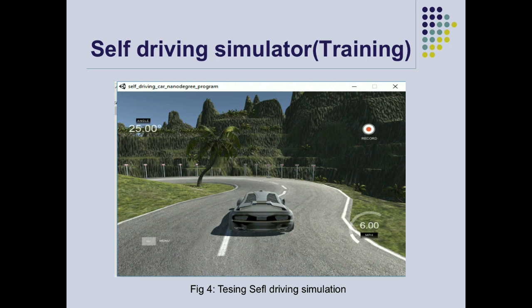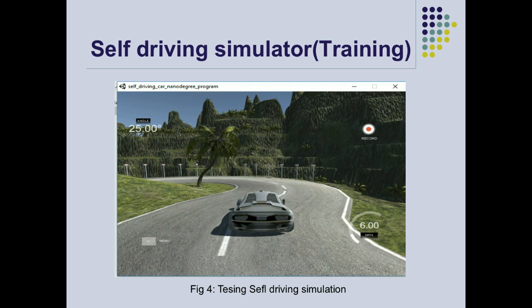For data collection, we played this game various times. One thing is that there are three cameras mounted in the car, which are the left corner, right corner, and center camera.